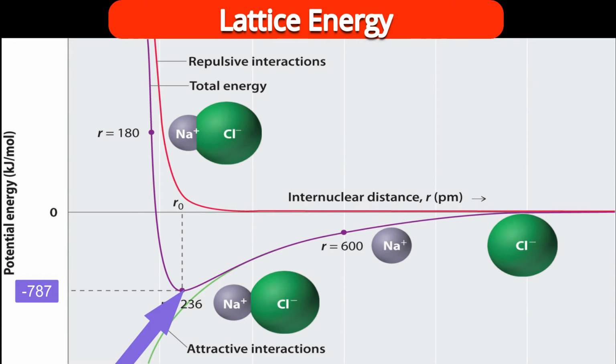At that particular limit where there is equilibrium, I'm not saying equal attraction and equal repulsion, because if equal attraction and equal repulsion remained, then what would be there?